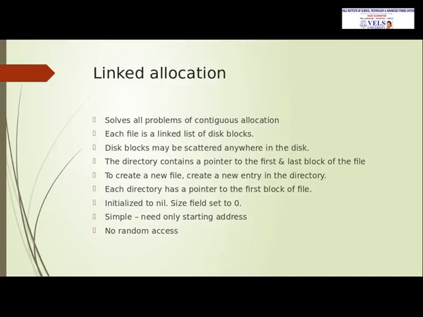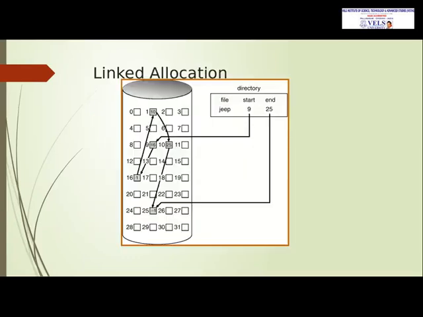To create a file, create a new entry in the directory. Each directory has a pointer to locate the next file, and when we are creating the linked list, it is initialized to nil, and the size of the file will be 0. It is a very simple concept. So we only need the starting address. After starting the linked list, it will point to the next location. Here no random access will be allowed. Here the details will be stored in the directory.